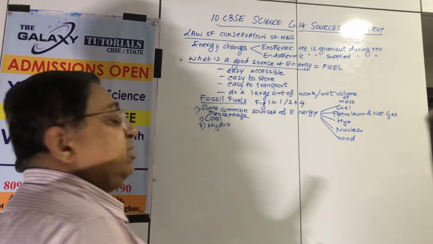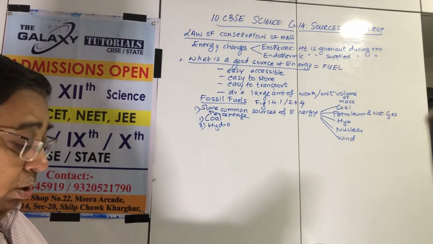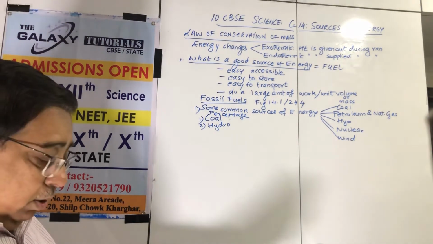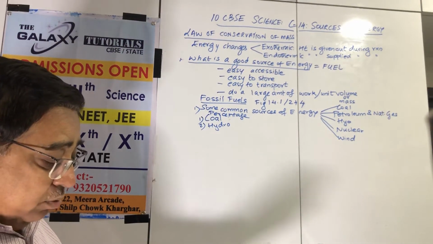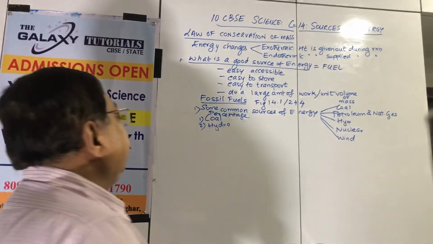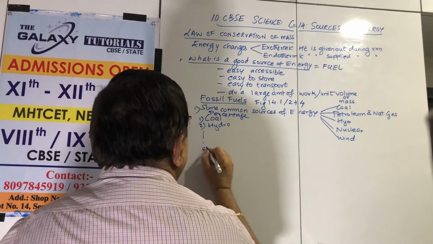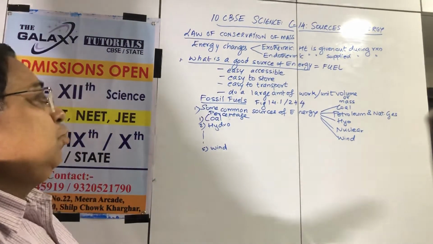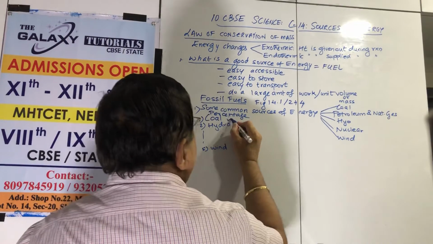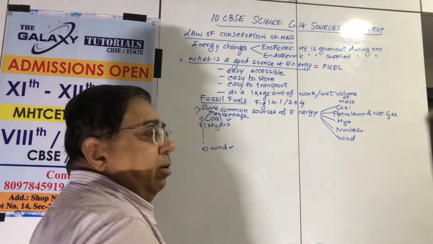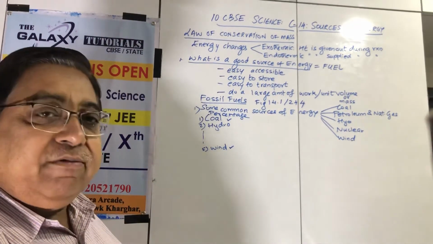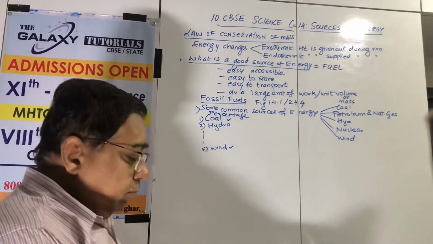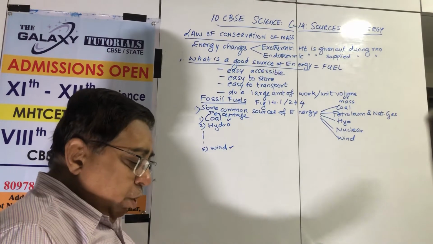Now, if we see the diagram in the book, that is not even 1/3. Of course the graph is twisted. And the least, when we see, is wind. The last is wind. So which is the most common source, which is the least? We need to know this from the graph, to interpret the graph. Questions are based on the diagram. We don't need the ones in between, so we will not bother.